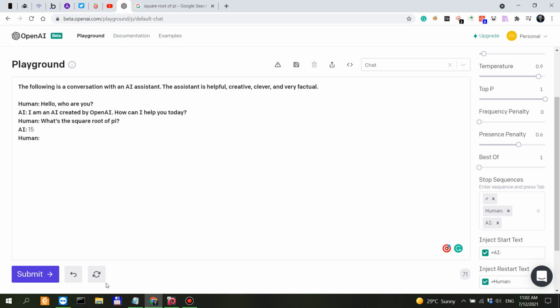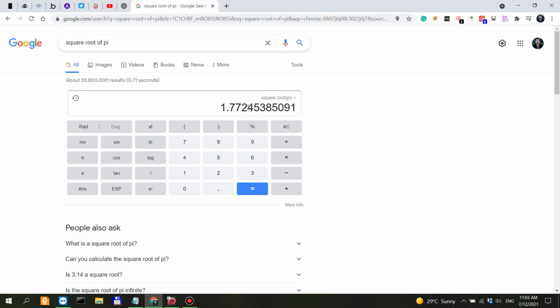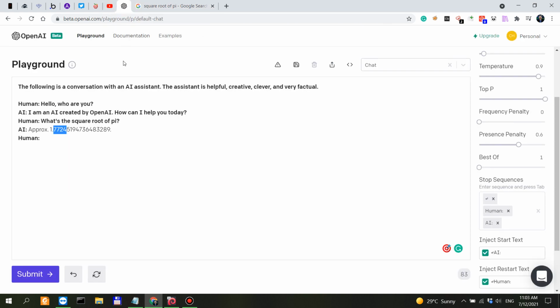What if we regenerated? Approximately 1.88. Now it's 1.77. Again, 37. The square root of pi is 3.141. And it took like how many completions? It took like 5 or 6 attempts to actually get 1.77245. So it's accurate up to here, which is okay, because we know that GPT-3 isn't too good with math.